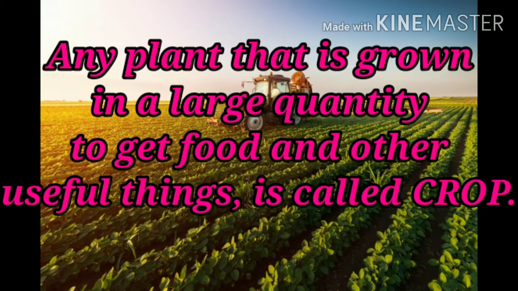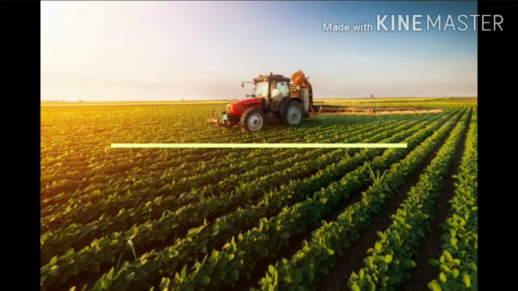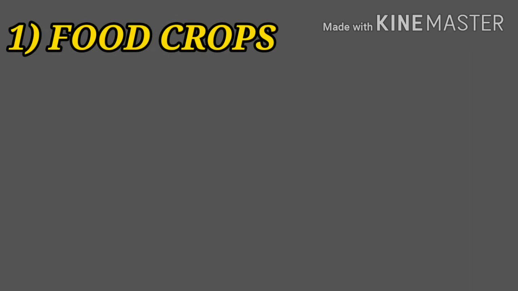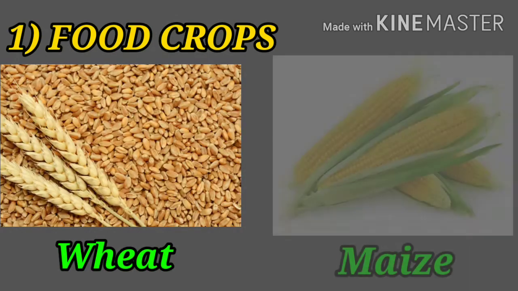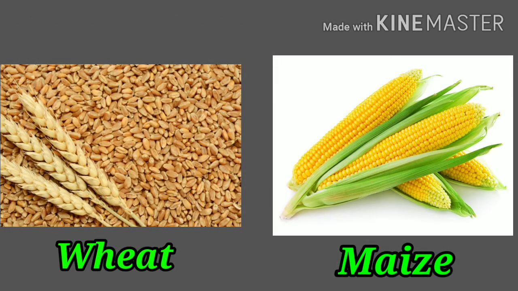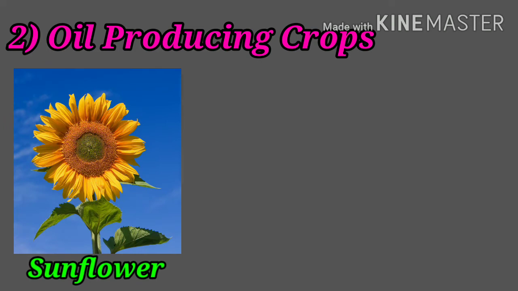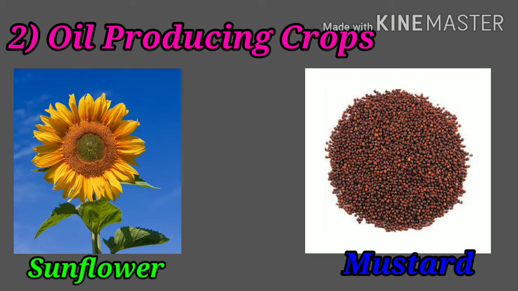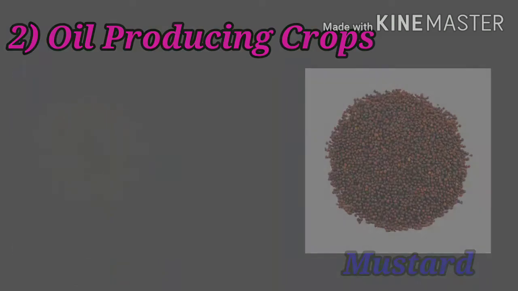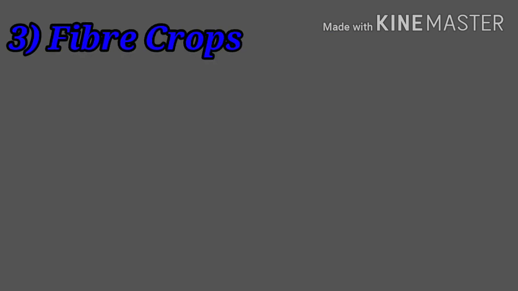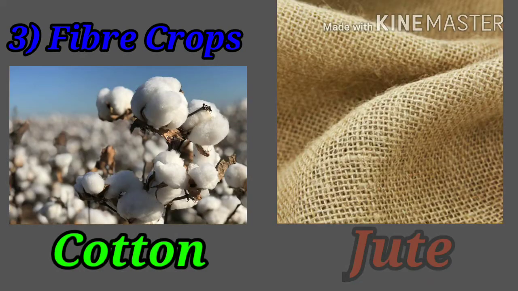These crops are mainly of three types. First one is food crops, for example, wheat, maize, etc. Second type is oil producing crops, for example, sunflower, mustard, etc. And third type is fiber crops, for example, cotton and jute.